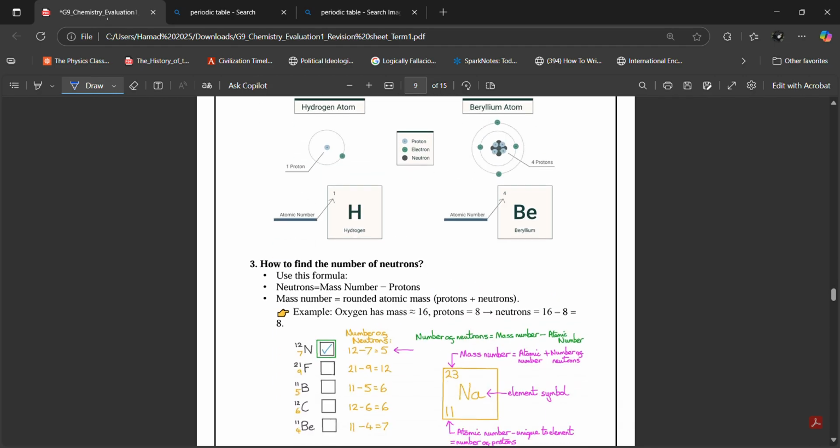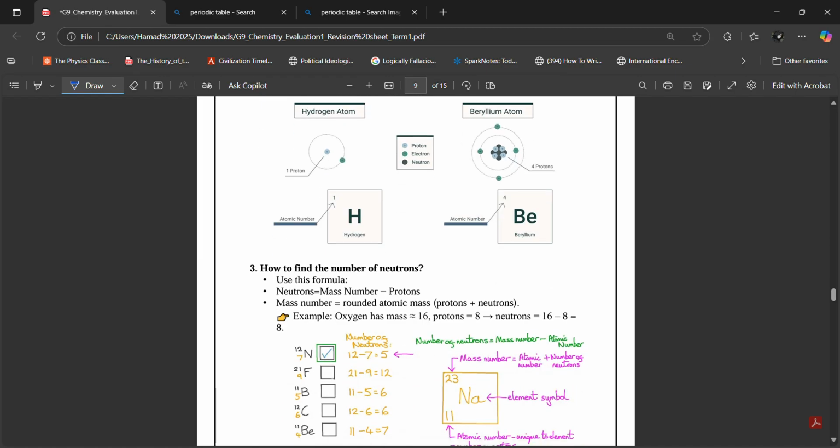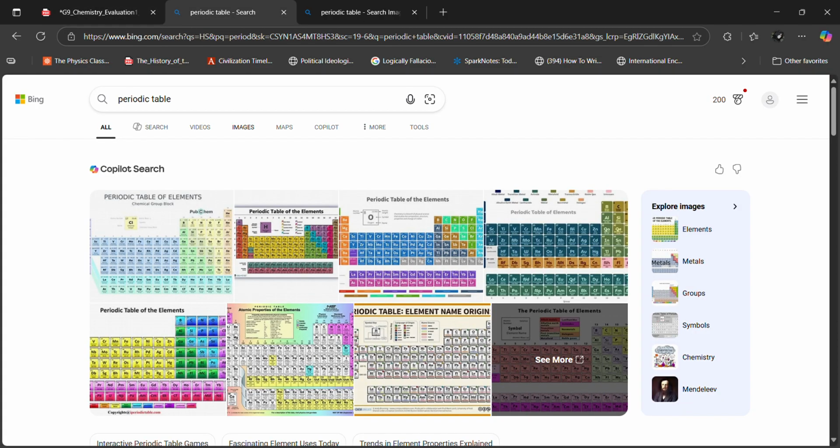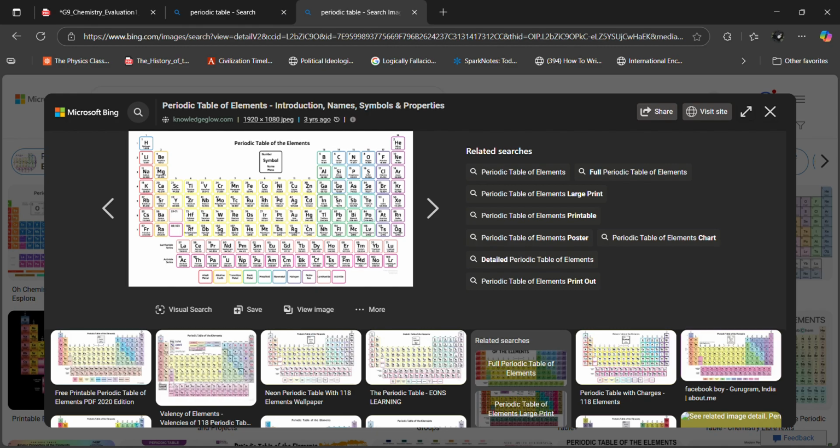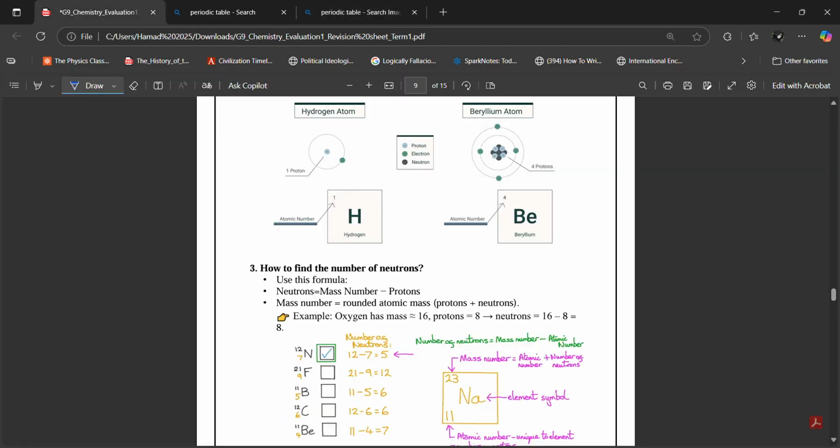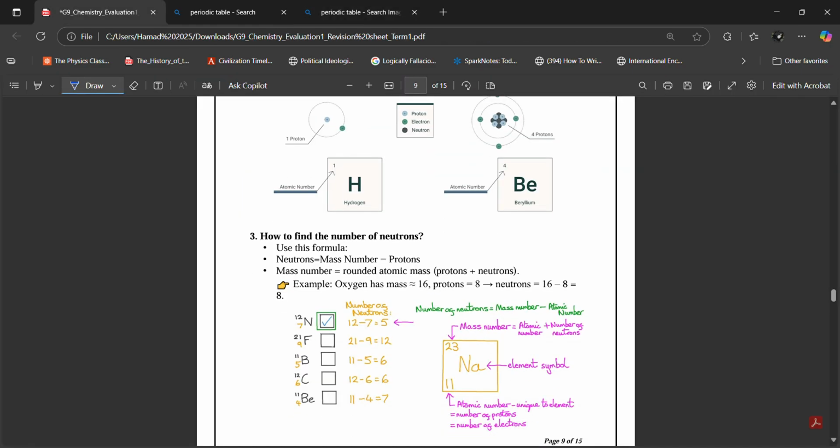Now, how do we find the number of neutrons? You have to look at the mass number of an element. What is the mass number? The mass number of an element, Ibrahim, is the number at the bottom. Go through the periodic table. If you look at any element, you will see that you have a number on top. That is what we call the atomic number. The number at the bottom is the mass number of the element.